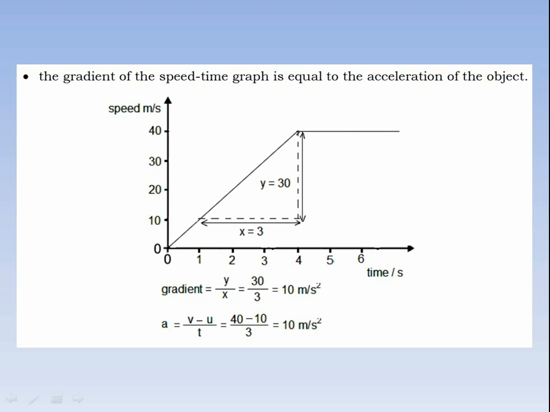For this we use the acceleration equation, a is equal to v minus u upon t, as we have discussed previously. V in this case is 40, u is 10 and the time is 3. When we subtract 10 from 40 and divide by 3, we get 10 meters per second squared. For this straight line, the gradient at any point gives us the acceleration of the moving object.